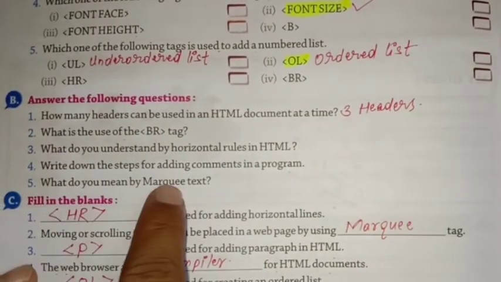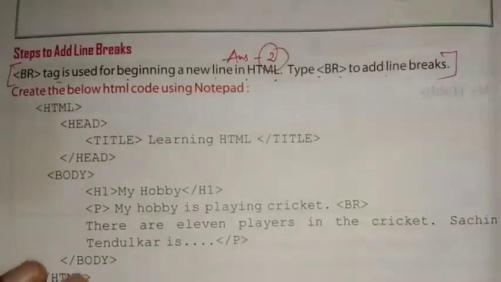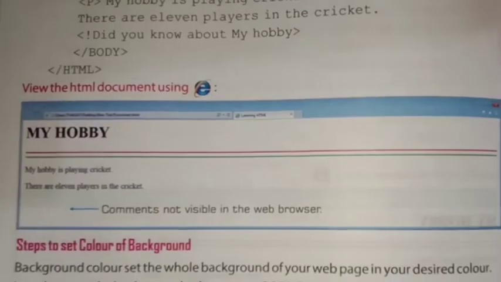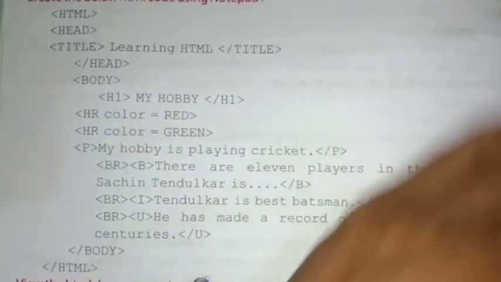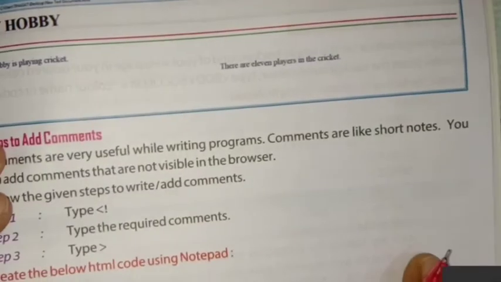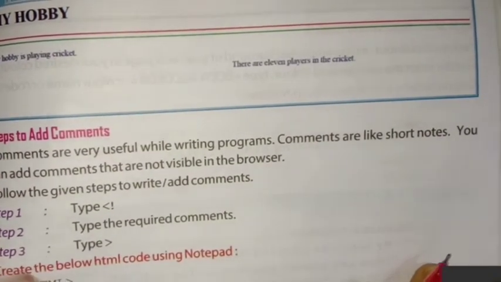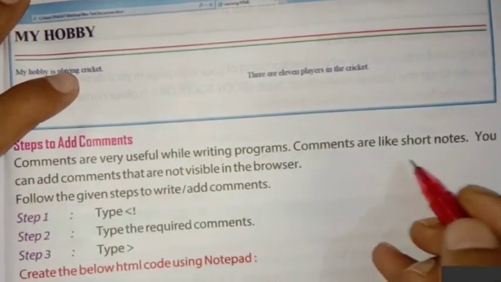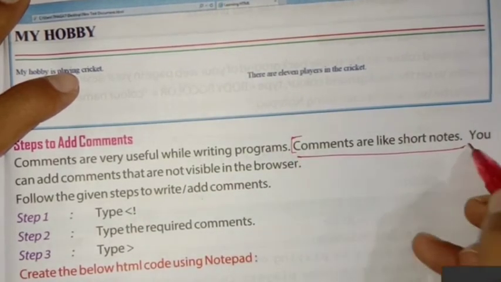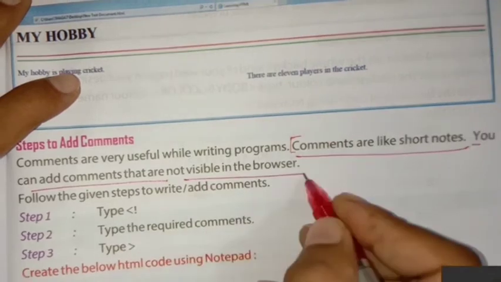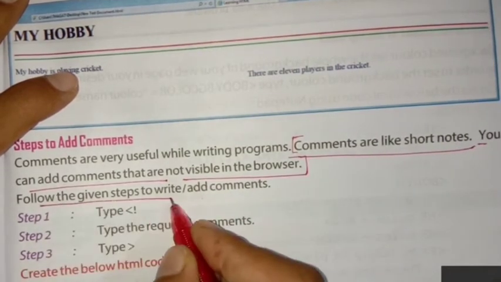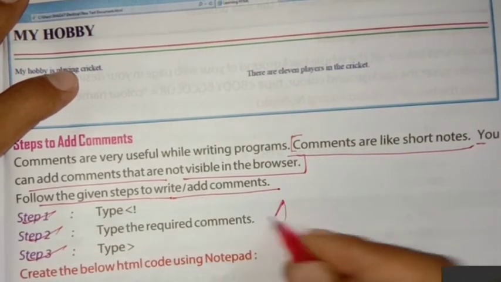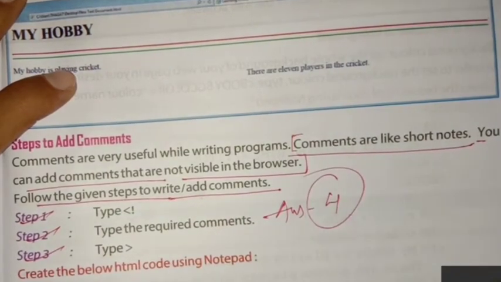Fourth one: write down the steps for adding comments in a program. This answer you will find on page number 99. At the bottom, you can see steps to add comments. Comments are like short notes. You can add comments that are not visible in the browser. Follow the given steps to write or add comments. First, second, third. Three steps you have to write. And this is our answer, four.